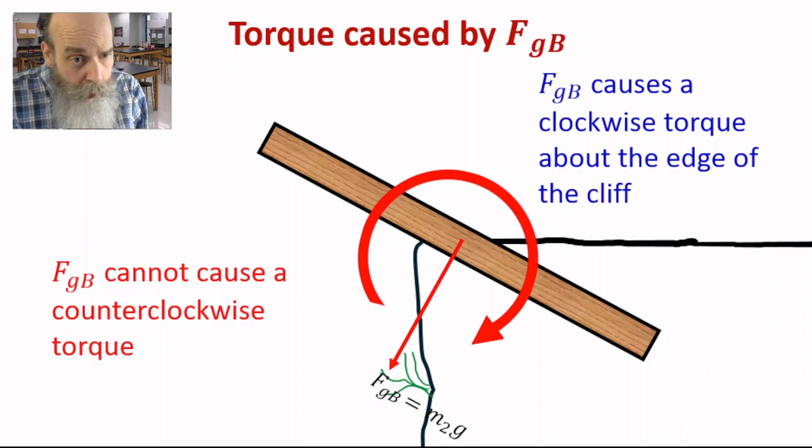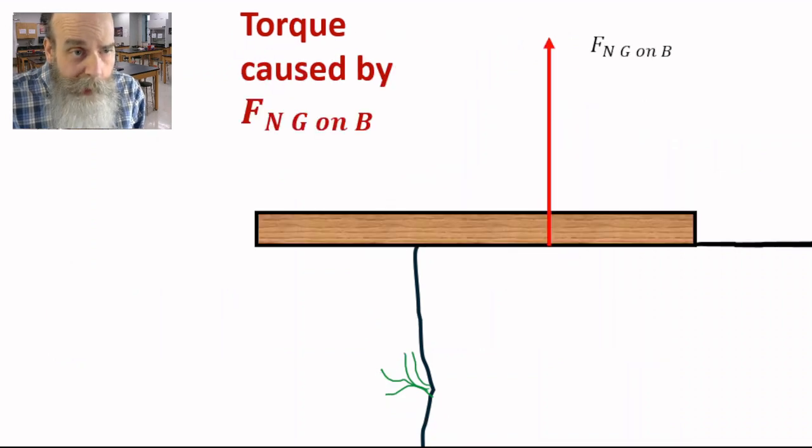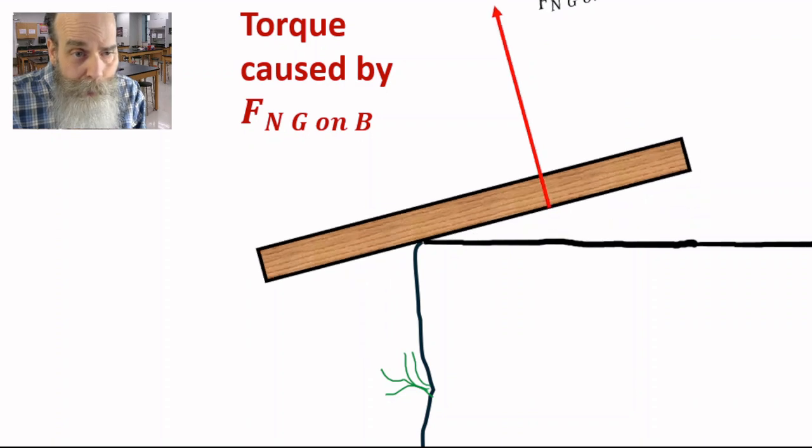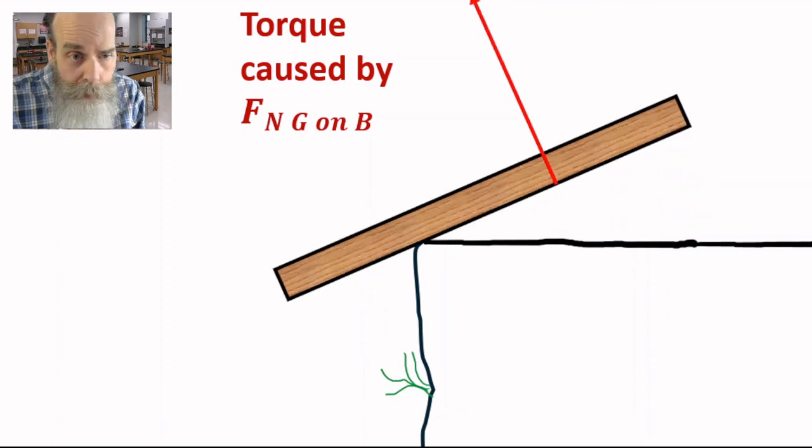But since it is to the right of the edge of the cliff, it only causes a clockwise torque. And now we have the torque caused by the normal force of the ground on the beam. As shown here, it causes a counterclockwise torque.